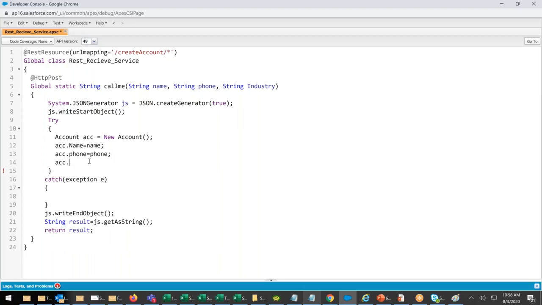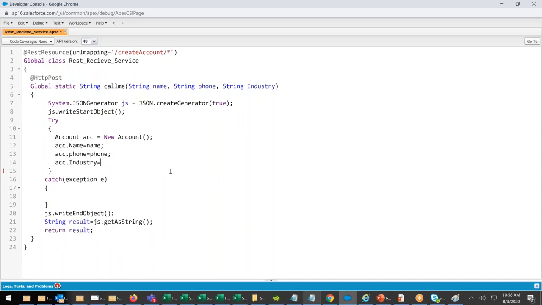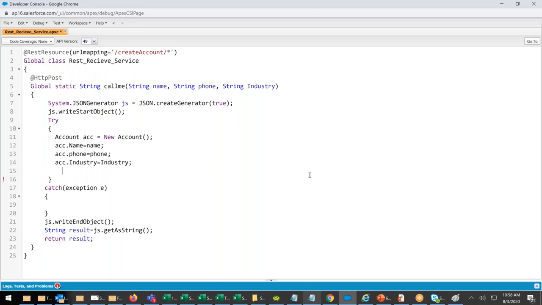Next, ACC dot, what is this? We have taken industry. ACC dot industry is equals to what? The industry that will be given to me from the URL. In post, automatically this will come. Once I have this, what I will do? I will say insert ACC. This will insert.